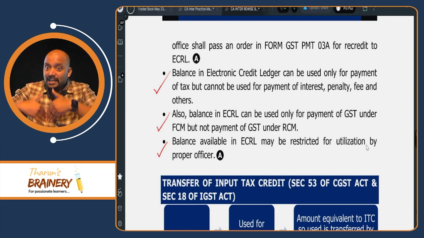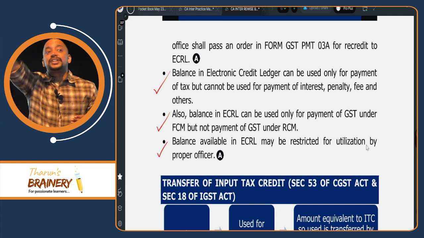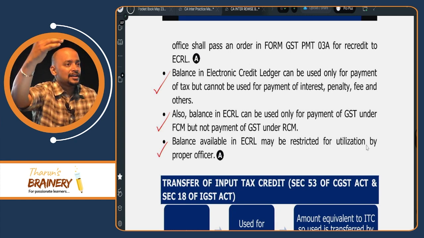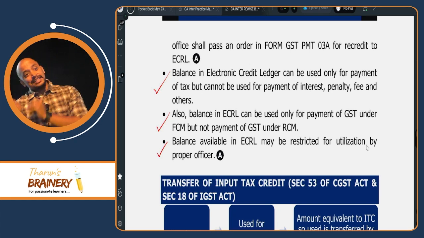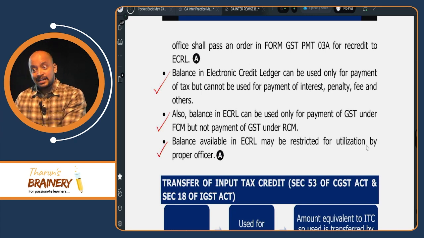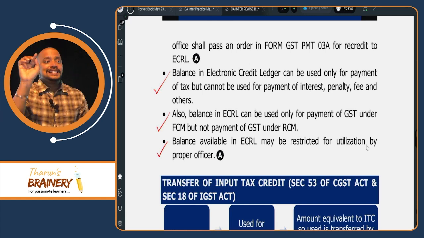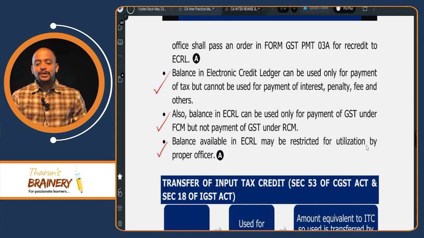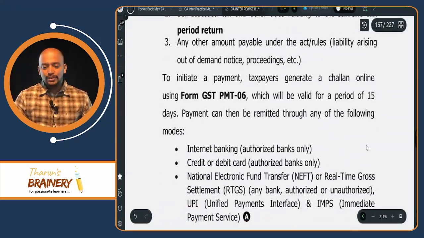So before availment itself, if they restrict, that is section 38, restriction in GSTR 2B. Understood? Now we availed the ITC. After availing the ITC in electronic credit ledger, again it can be restricted under rule 86A and 86B. We have two rules, rule 86A and rule 86B.